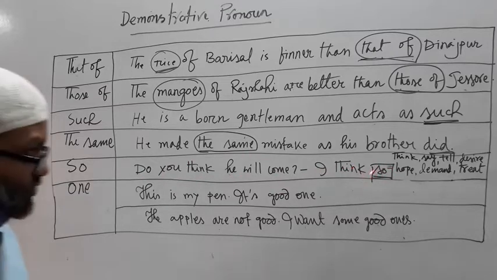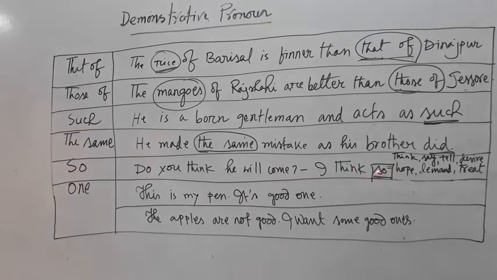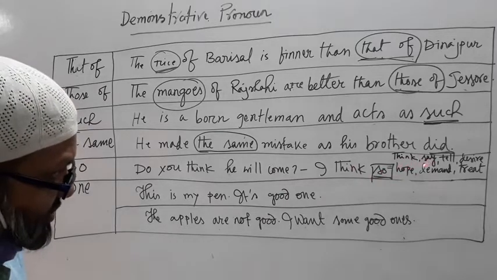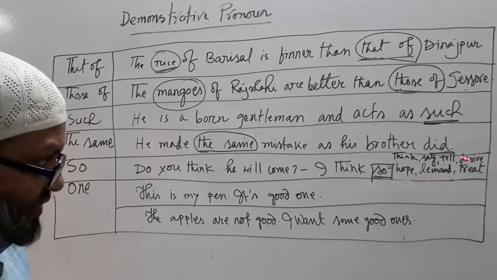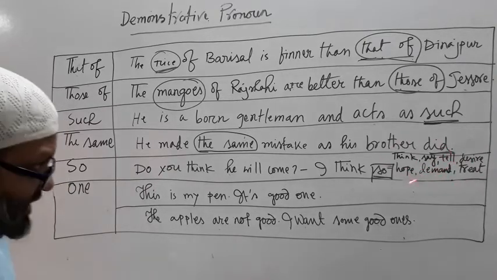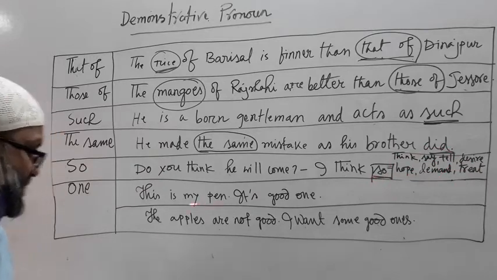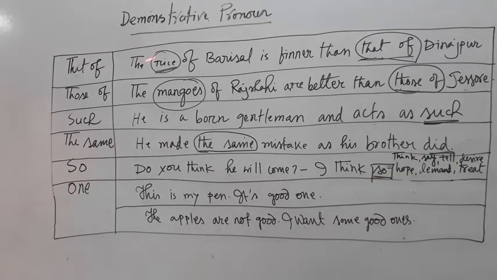And "so" can be used after certain verbs, such as think, say, tell, desire, hope, demand, treat. After those verbs, "so" can be used. Then there is "one", a demonstrative pronoun. "One" can be an indefinite pronoun, but here it is used as a demonstrative pronoun. It can be singular or plural: "one" is singular and its plural is "ones".